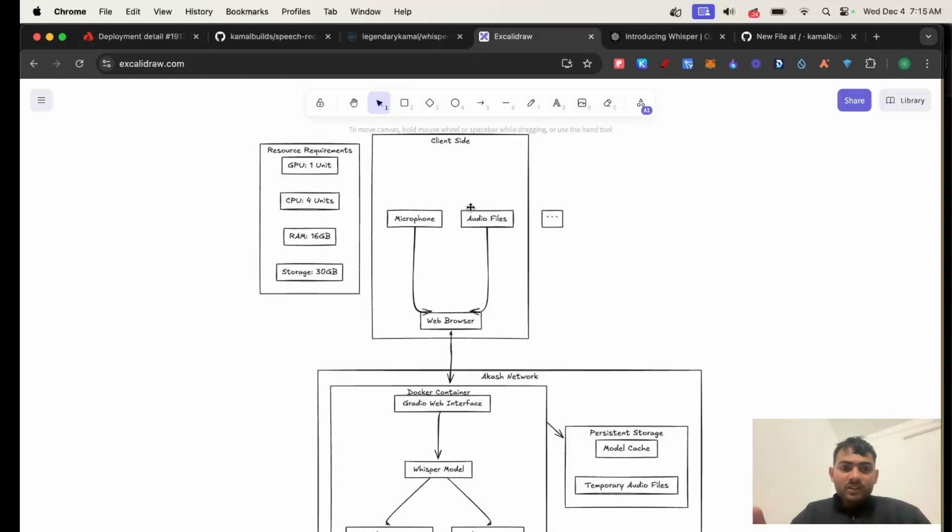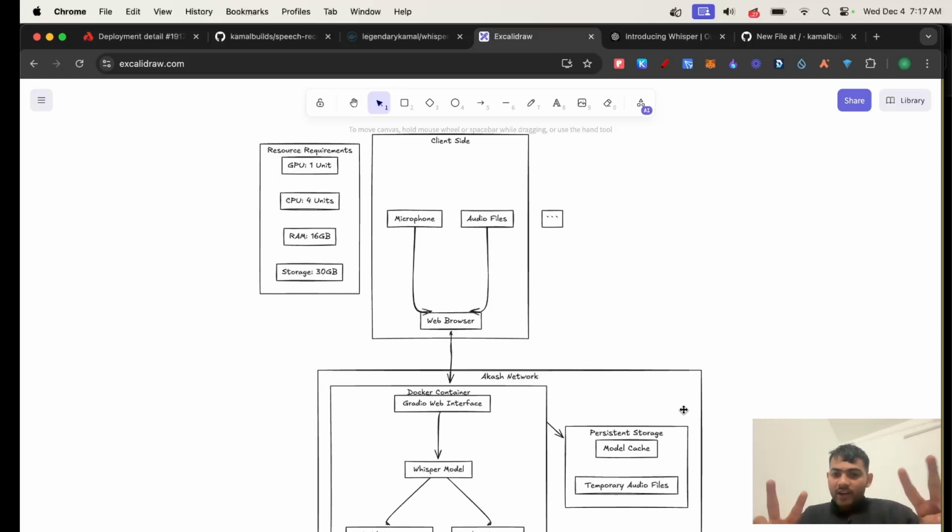Now discussing the architecture diagram. On the client side, the users can do operations with the system in two ways: using a microphone for real-time speech recognition, or uploading pre-recorded audio files inside the web browser. And the core of the architecture that we have deployed on the Akash network is the Docker container, which has a Gradio web interface for easy access, and a Whisper model for the speech recognition. And we have CUDA GPU support for accelerated GPU inference, and a Python runtime for processing everything in real time.